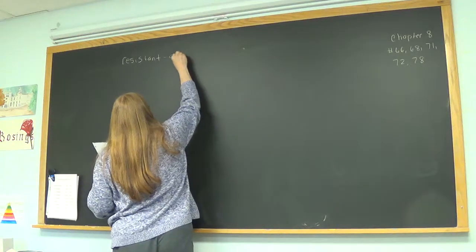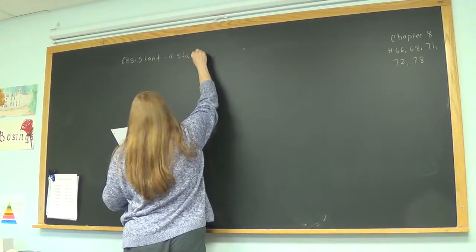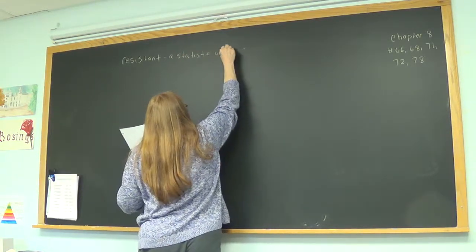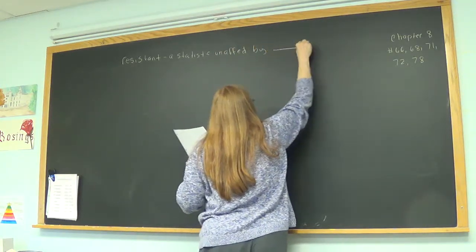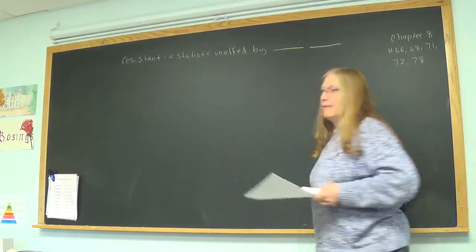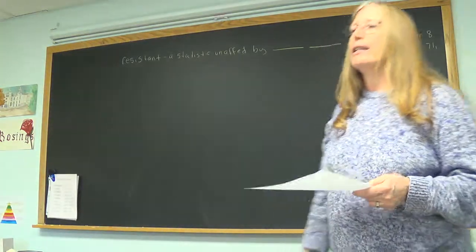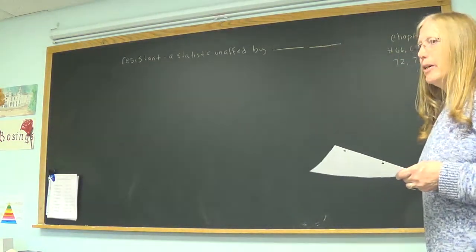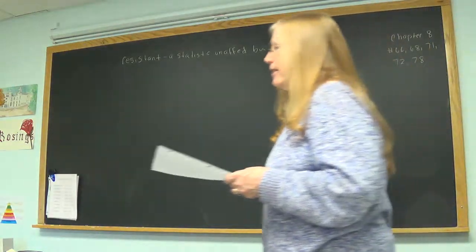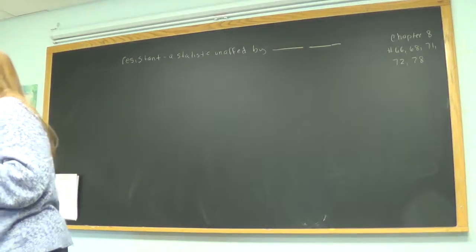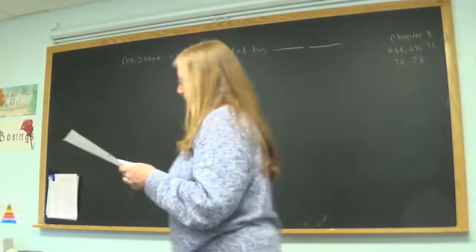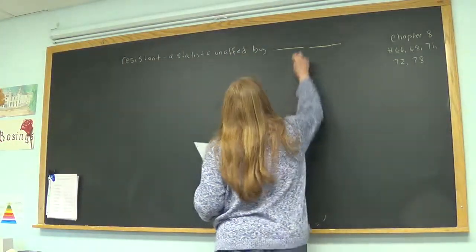Resistant is a statistic unaffected by something. A statistic unaffected by something. Does anyone remember what a resistant statistic is? What would I put in the blanks? Anybody? I'll give you the second blank. Say outlier.